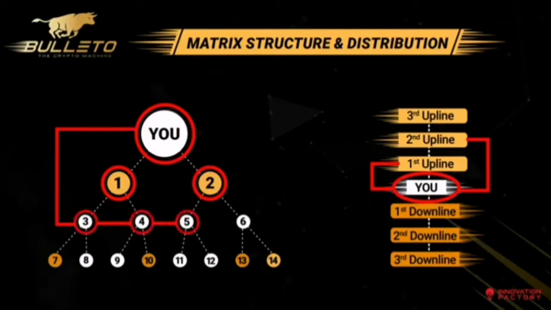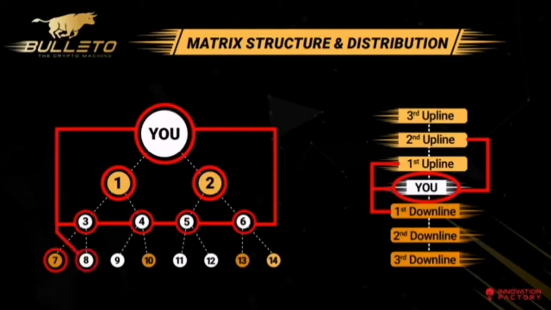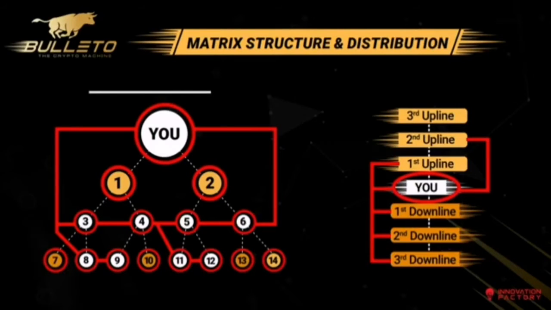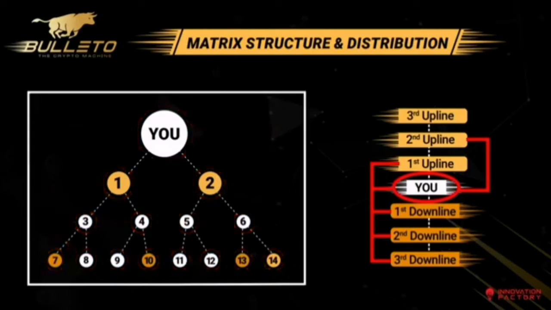Same happens for slots 4, 5 and 6. Their incomes also go straight to you. Now as soon as your 7th circle gets filled with income, the income is redirected to your first downline. The income generated in circles 8 and 9 go to you, and the 10th circle's income is redirected to your second downline. The income for circles 11 and 12 go straight to you. Following this, the 13th circle's income fills your third downline, and as soon as you fill the 14th circle, the entire structure gets refreshed to start generating income again, starting from the first circle.